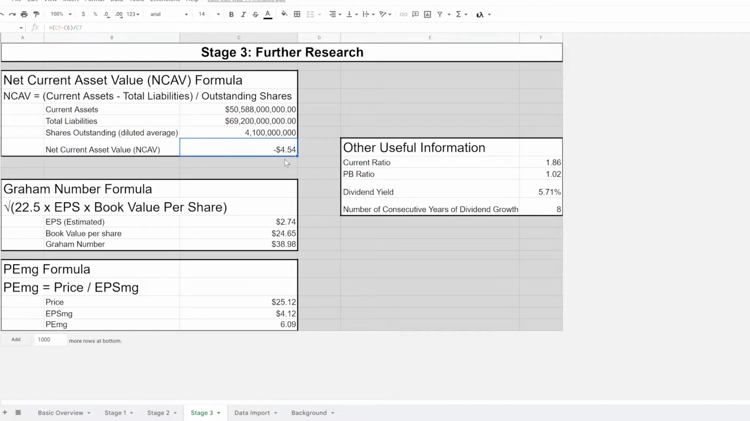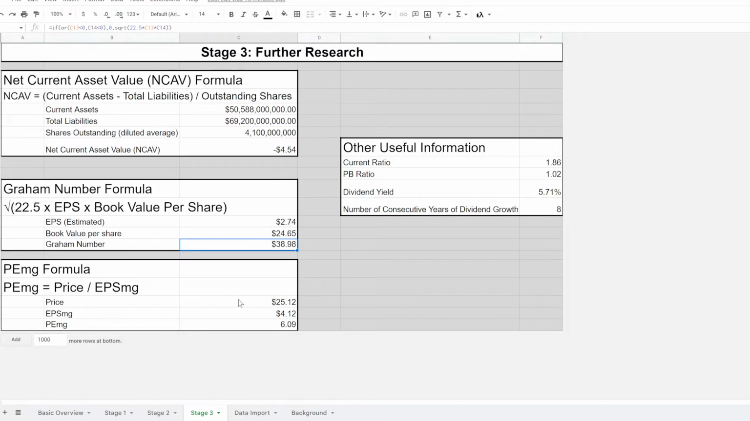but it's good to know that it's actually not that low. Graham number formula, this is calculated by looking at a few of the defensive investor requirements and turning them into a formula. Somebody else did this long ago, and a lot of people like to use this when they're looking at things. Earnings per share, the current figure is $2.74. Book value per share is $24.65, and when you run that formula, the Graham number is $38.98. So that's one thing to keep in mind.